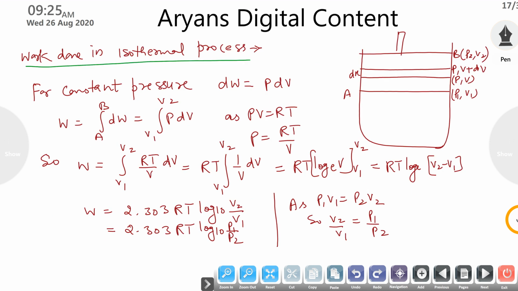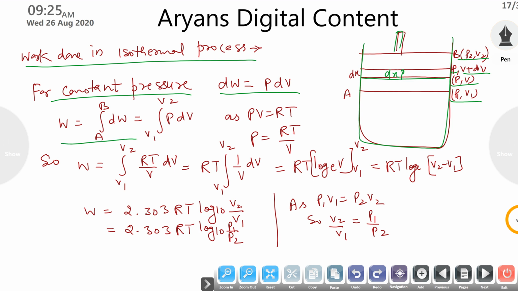Now, work done in the isothermal process, meaning what is the amount of work done. You have to simply derive the expression. Again we use the same consideration: a system having a frictionless piston, initial values P1 V1, final values P2 V2. At any point with pressure P and volume V, after moving the piston a small distance dx, the pressure is constant and the volume changes to V plus dV. For constant pressure we have derived that the small work done is P dV.